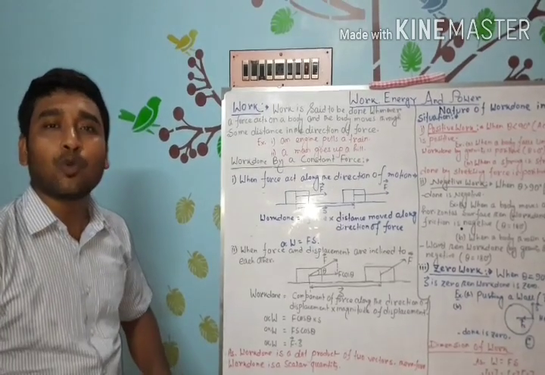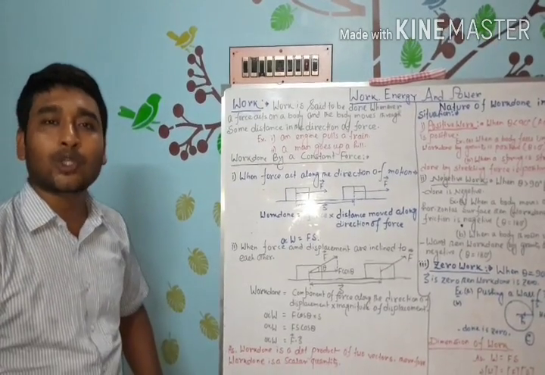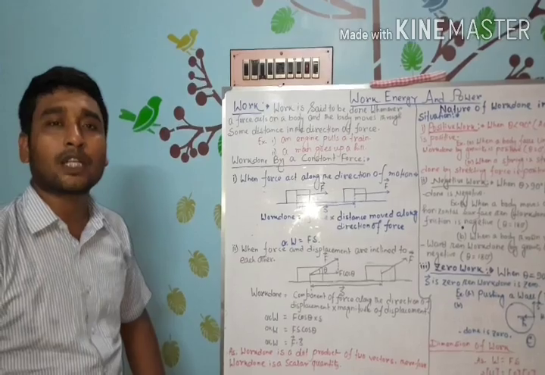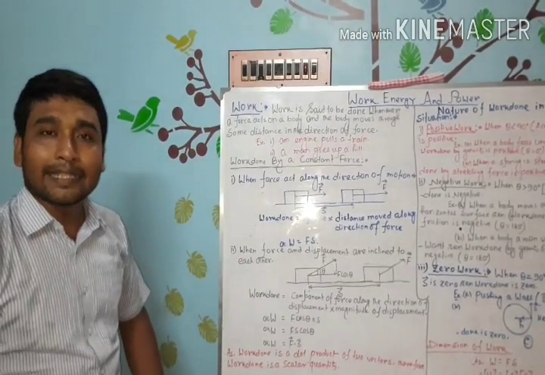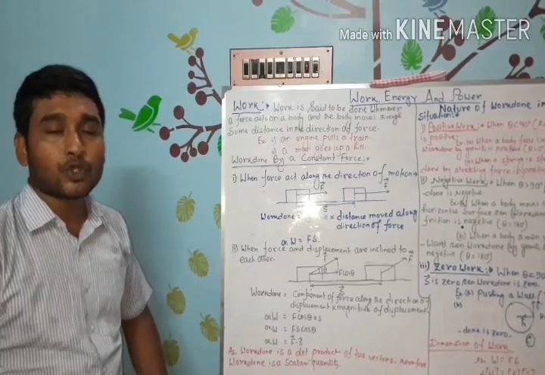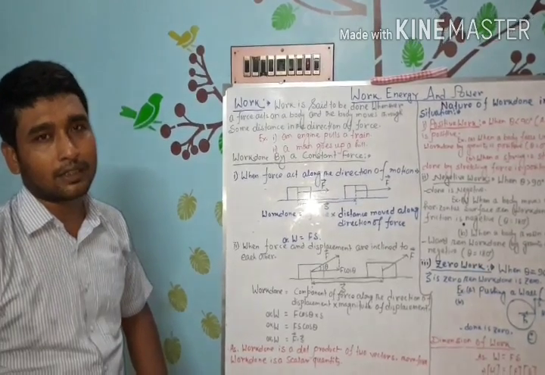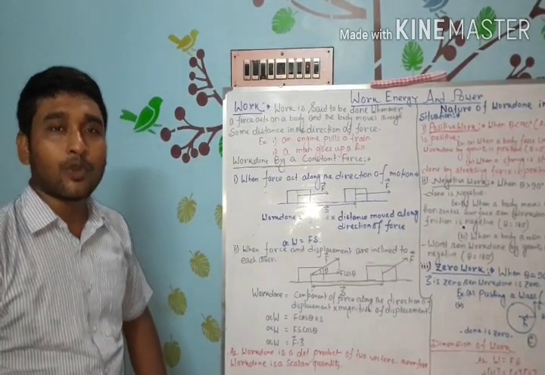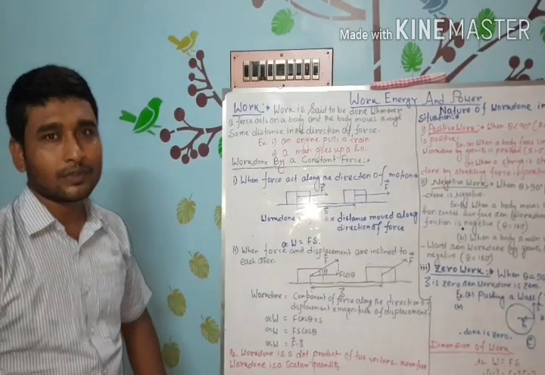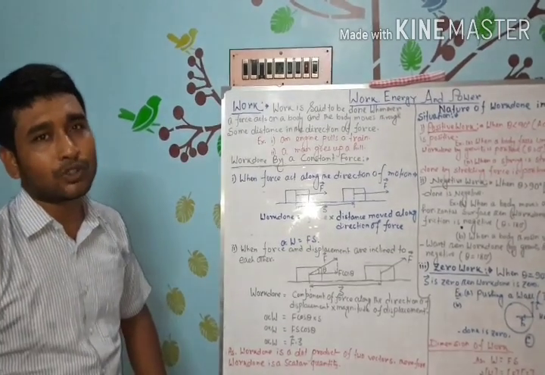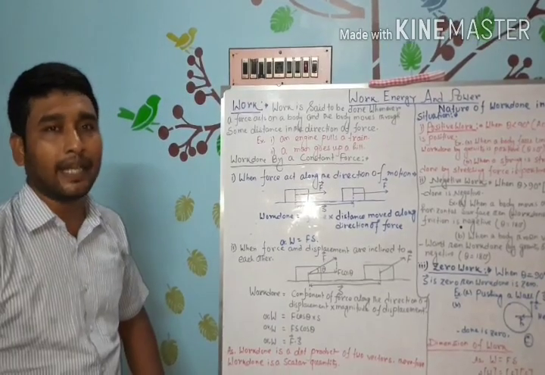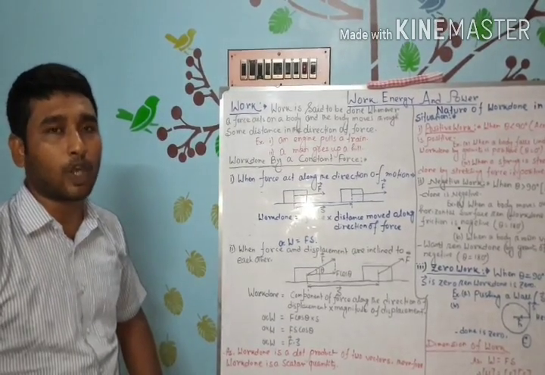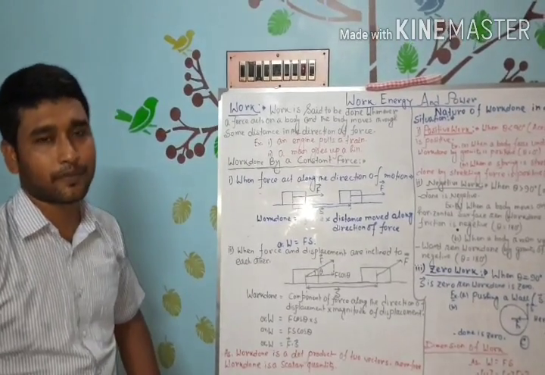The concept of work in physics is totally different from the concept of work in our daily life. In physics, to know about work, you have to know the external force acting on an object and whether a displacement of the object takes place or not.